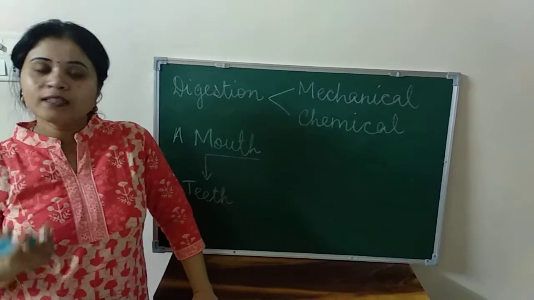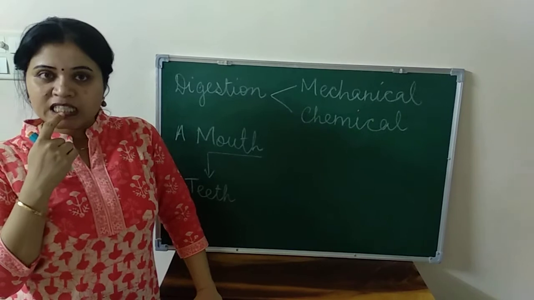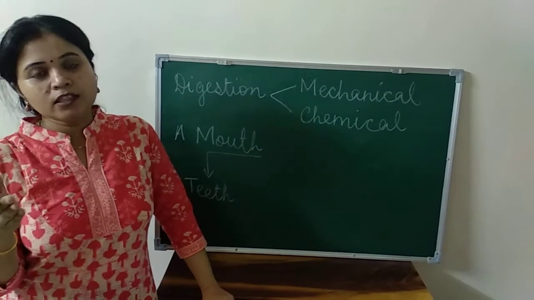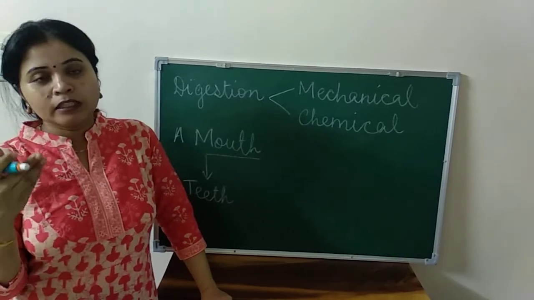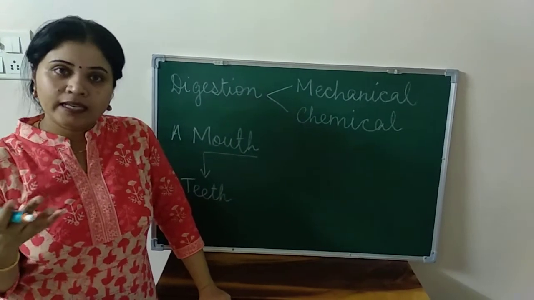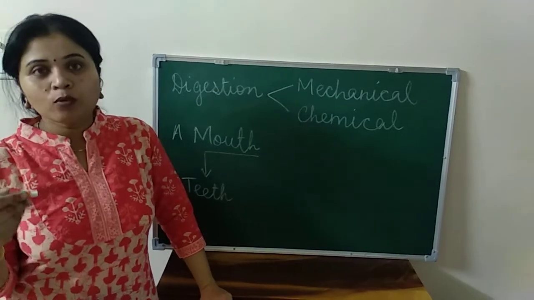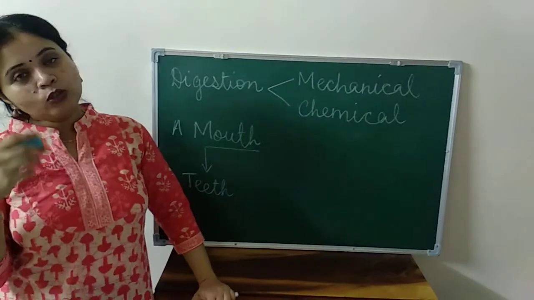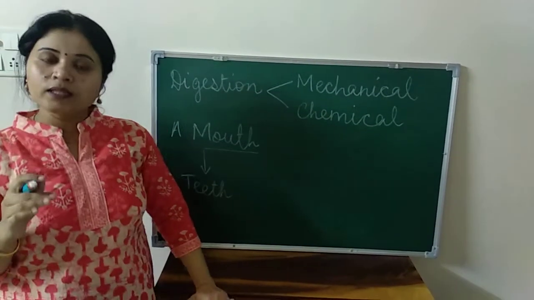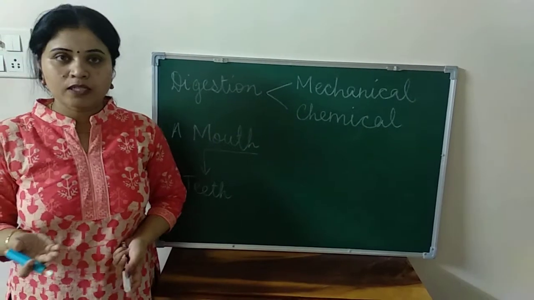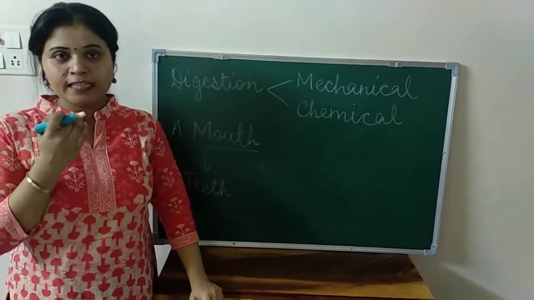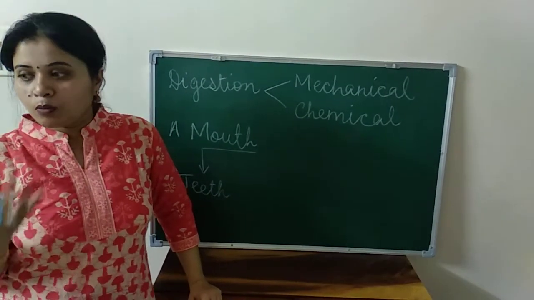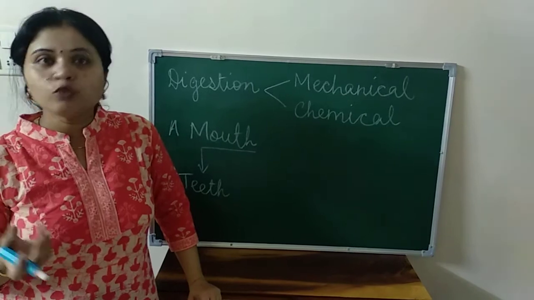Now teeth, you know that the front teeth which you have are called the incisors. And the adjacent teeth which you use for tearing anything are called canines. Then you have the premolars inside, and at the last you have molars. You have studied in earlier classes that all types of teeth have different functions. Incisors, the front teeth, are for biting. Canines are for tearing or piercing. Premolars and molars are for grinding the food into fine pieces.